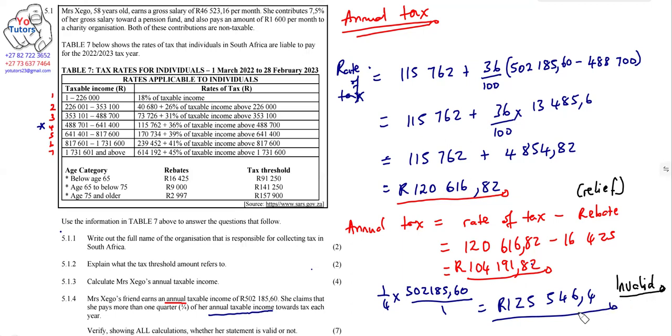You just do the calculations correctly, but you don't actually conclude to say the statement is invalid, because the 125 here is above the annual tax. She said she pays more than 1/4, which is a lie. So here we have to say it's invalid.